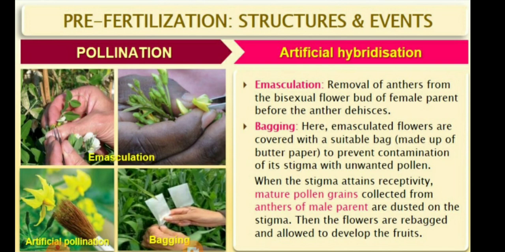So when the stigma attains receptivity, the mature pollen grains collected from the anthers of the desired male parent are dusted on the stigma. Then the flowers are rebagged and allowed to develop the fruit. So this process done in the laboratories is called artificial hybridization, in which first is emasculation and second is the bagging process.